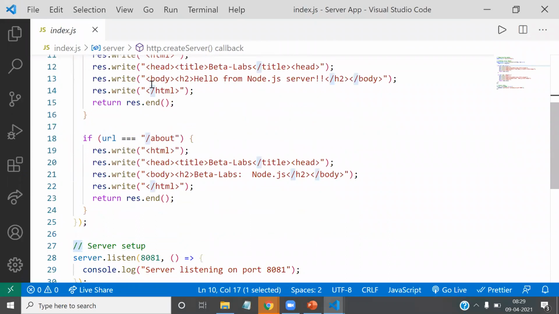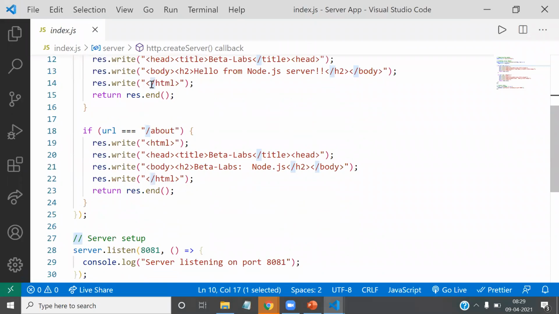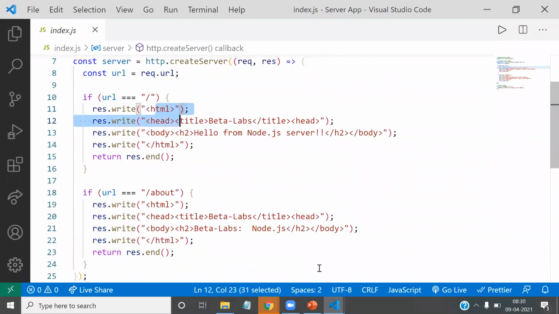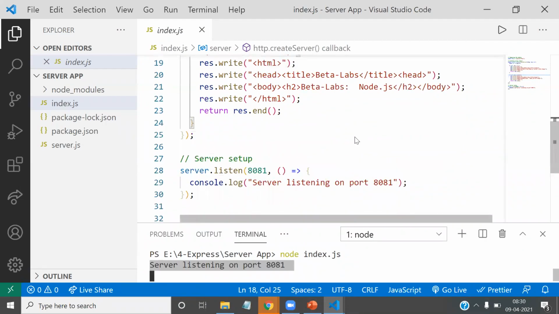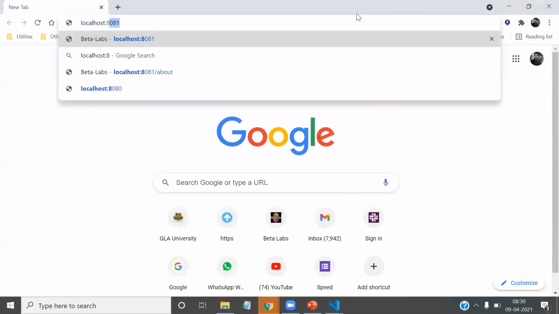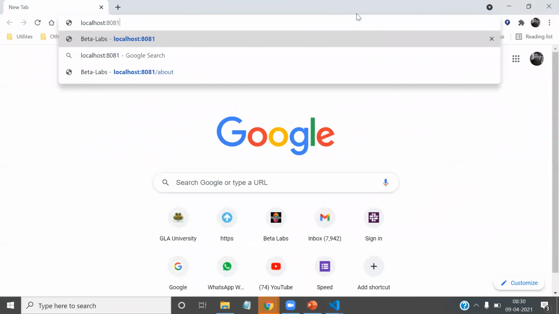Now let's execute this application. In order to execute, I have to open the console and write node index.js. Listening on port 8081. Now it means we have to go to that port. For that I'm opening Chrome, and here I'm writing localhost, and the port will be 8081, because we have set up the server on this particular port.